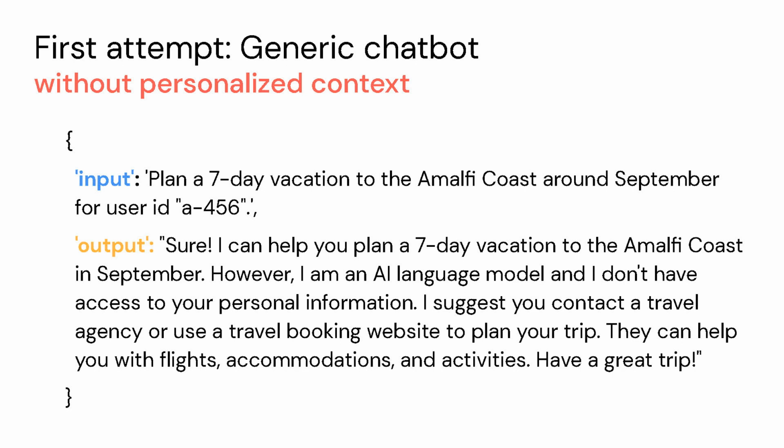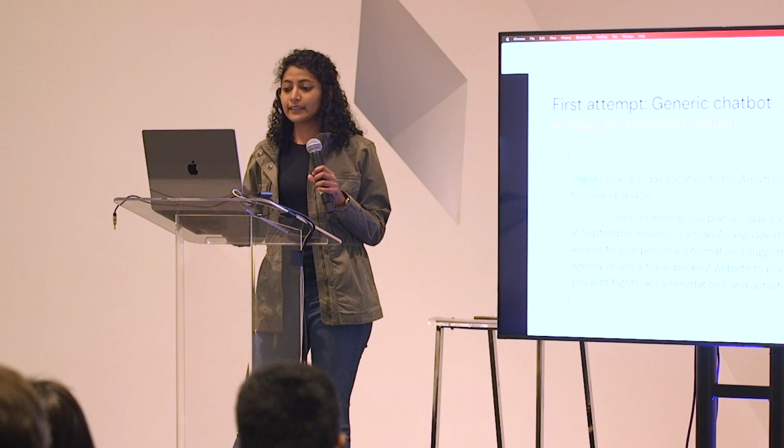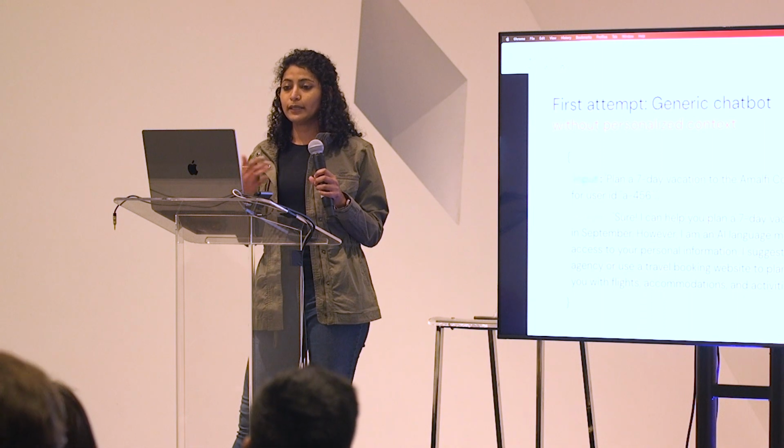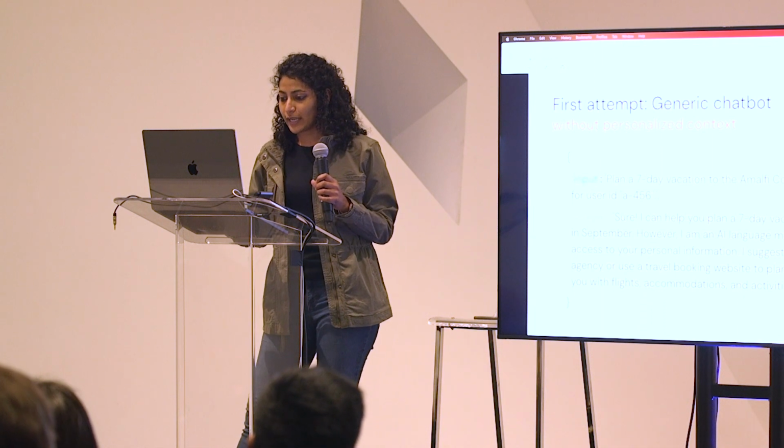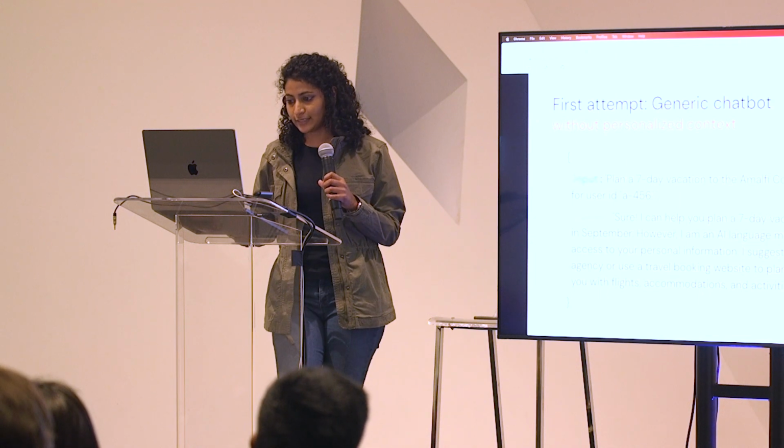The chatbot was good. It was able to understand, first, that the user is planning a vacation, and second, that the user needs to book some flights and accommodation. Good. But it doesn't know a lot of things, right? It doesn't know anything about my user, literally. What kind of vacation do they generally book? What is their typical budget? What accommodation do they like? Do they like beach-facing rooms? That is all information that is missing, and this is exactly what the enterprise data in my Lakehouse has. So we'll look at how my Lakehouse can provide all that information as personalized context.